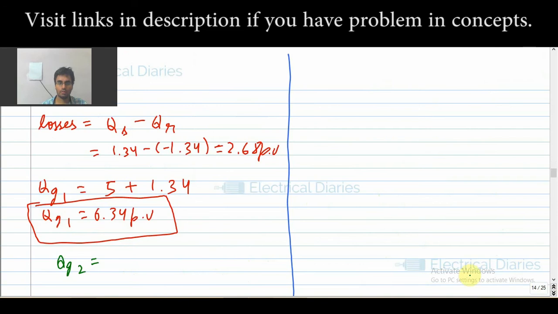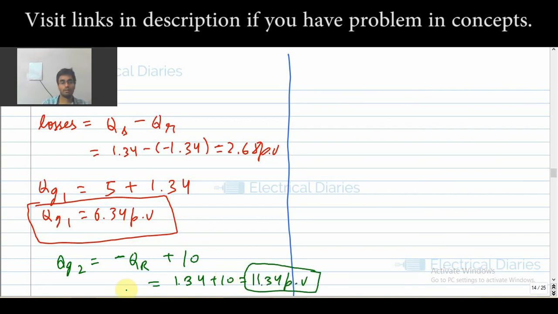So your QG2 will be minus QR plus 10, which is 1.34 plus 10, that is 11.34 per unit.